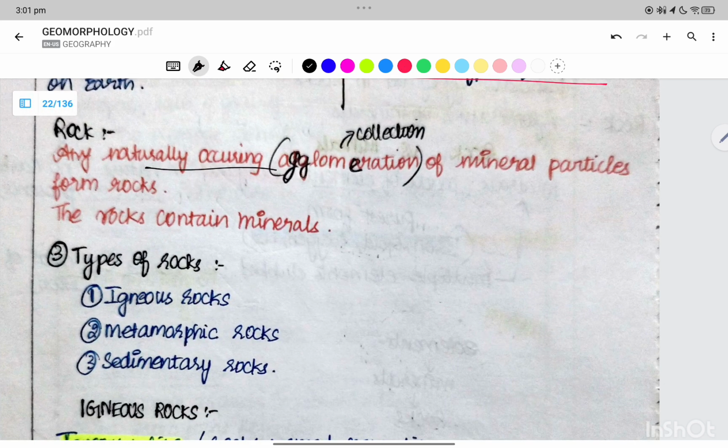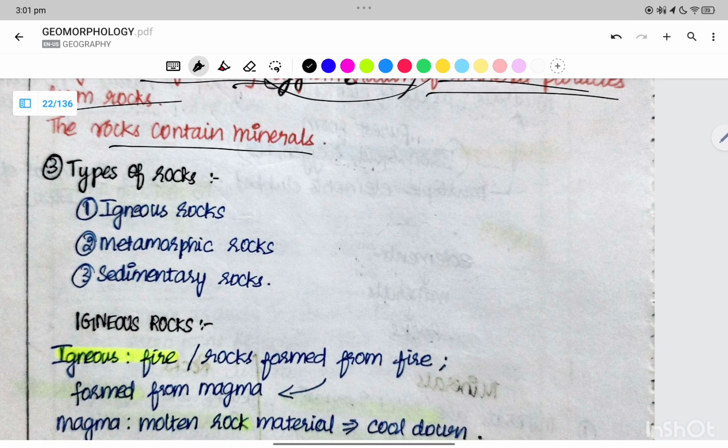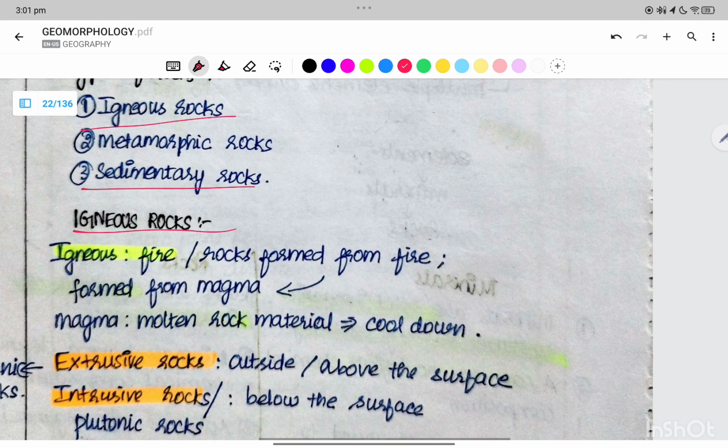Rocks are naturally occurring agglomerations of mineral particles. Any naturally occurring agglomeration of the mineral particles forms the rocks. The rocks contain minerals. The types of rocks are igneous rocks, metamorphic rocks, and sedimentary rocks. Igneous means fire.